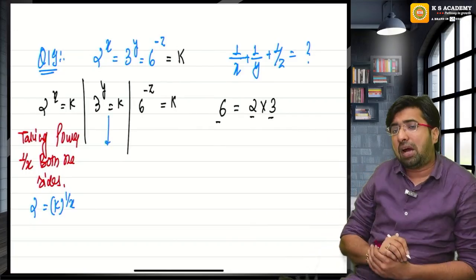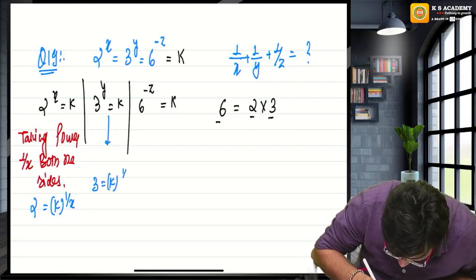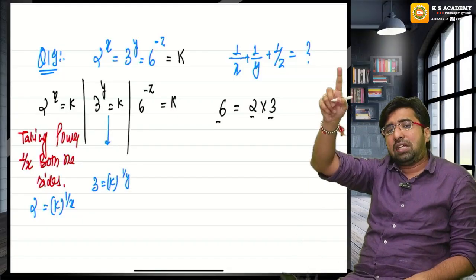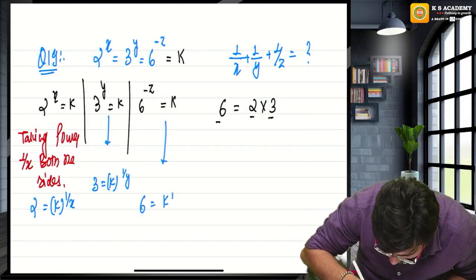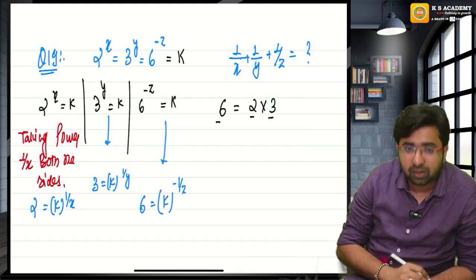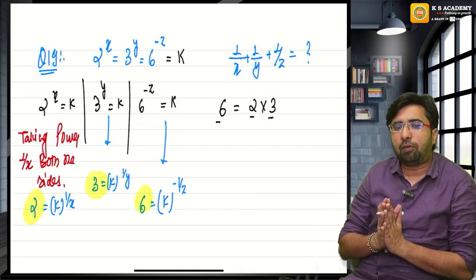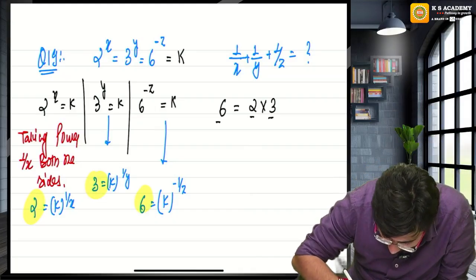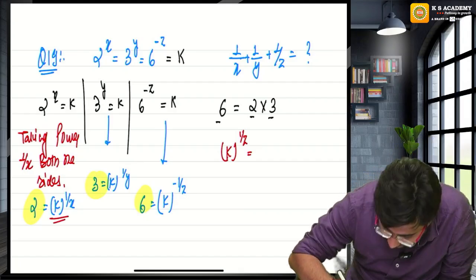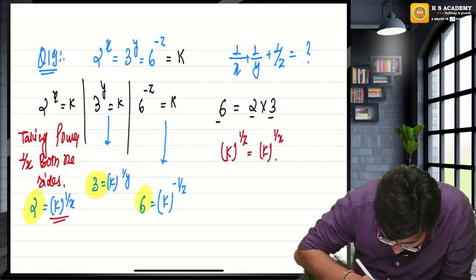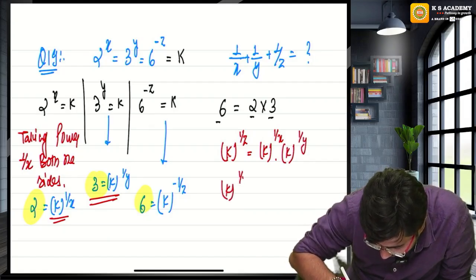Taking power 1 by y on both sides will give you 3 is equal to k raised to the power 1 by y. Taking power minus 1 upon z will give you 6 is equal to k raised to the power minus 1 upon z. Now I have the values of 2, 3 and 6 in the form of k. Now let's put it over here: in place of 6, k raised to the power minus 1 upon z; in place of 2, k raised to the power 1 upon x; in place of 3, k raised to the power 1 upon y.